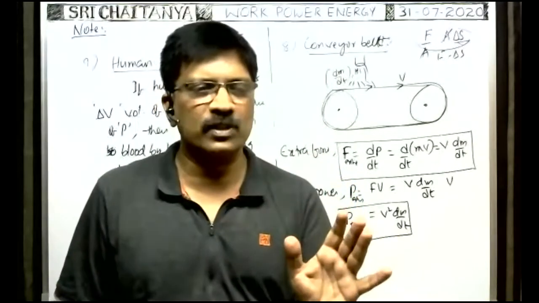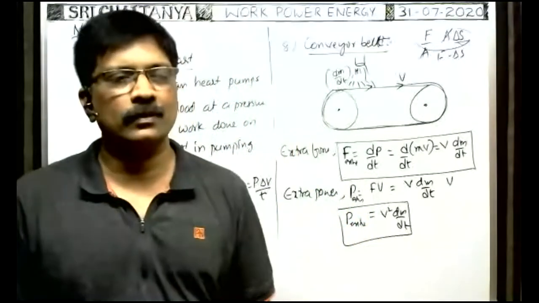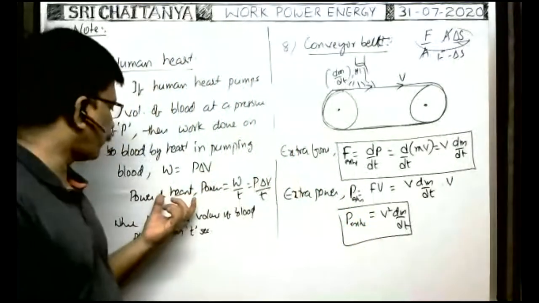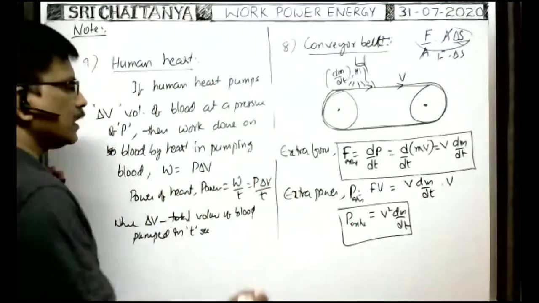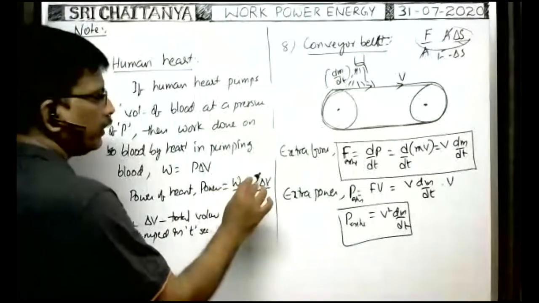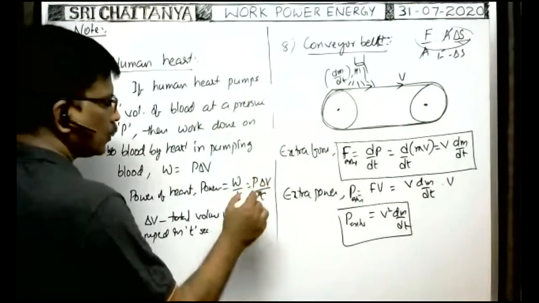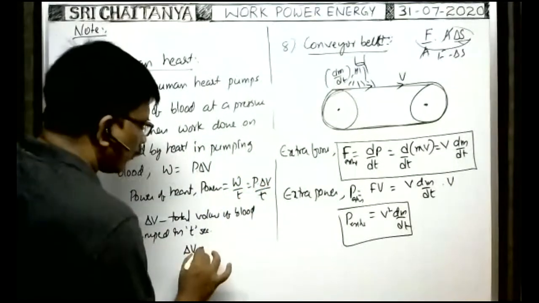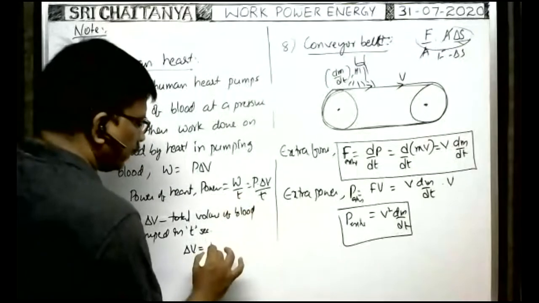In 3 seconds, suppose the heart beats n times, then what is the power? For each beat, v naught volume of the blood is pumped out. So the total volume pumped out in 3 seconds is equal to n into v naught.